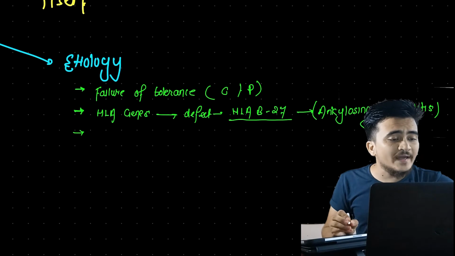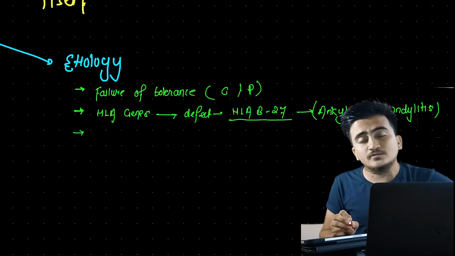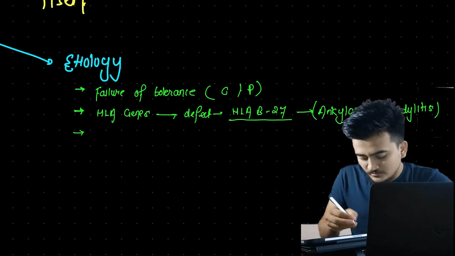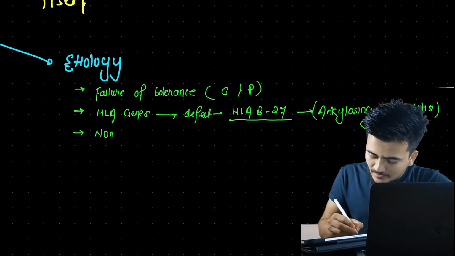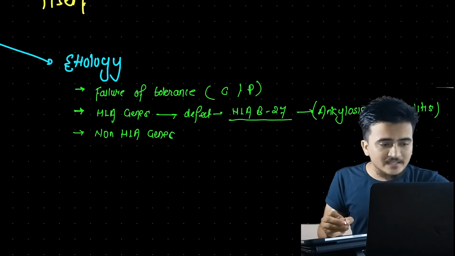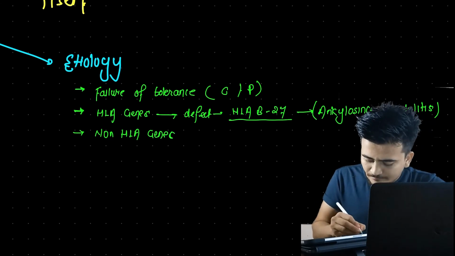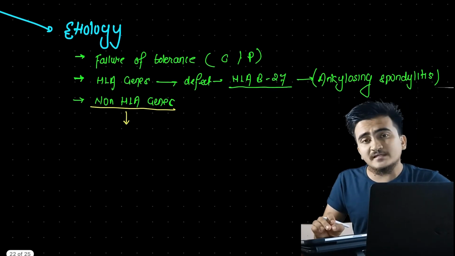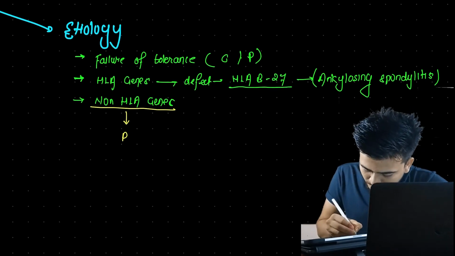There are non-HLA genes whose defect also tend to cause autoimmune disorders. Now, on the non-HLA genes, the most important of the non-HLA genes is the PTPN22 gene.